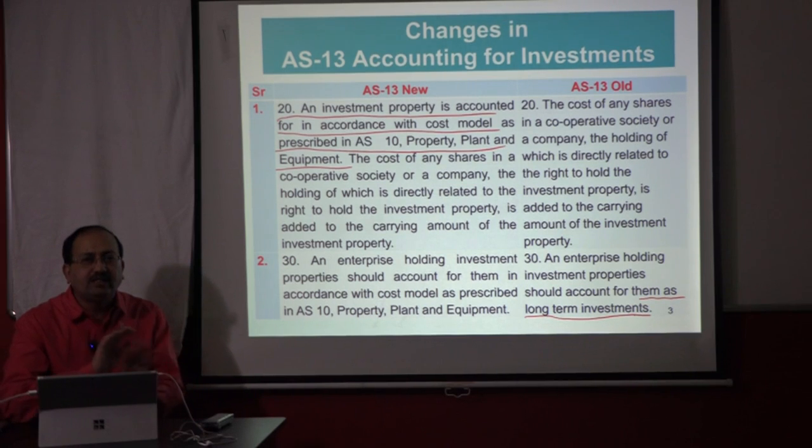So impact wise there is no difference. Now it says you should follow cost model as per AS10, and the old says you treat it as long-term investment. Long-term investment in any case were valued at cost. So impact wise there is no change in AS13, right?